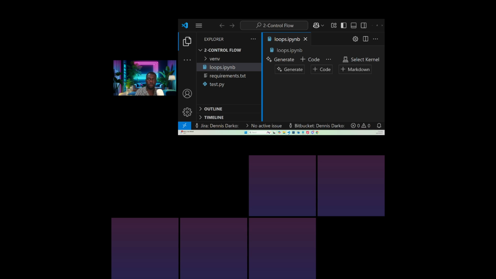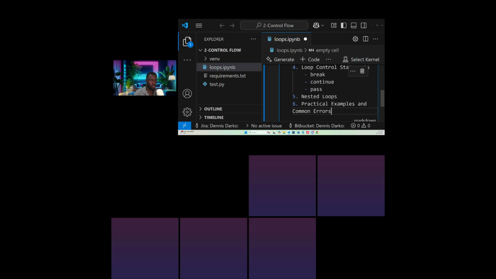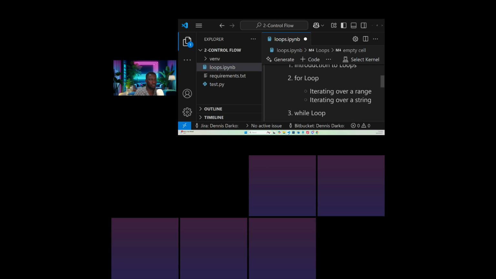Now, today we are looking at loops. And remember, we are still on control flow. Control flow has two stages. The first stage is conditional statements, and the second stage is loops. So today we are looking at loops, right? For us to work with loops, let me go through some little guides. For the loop, we are looking at iterating over a range, and iterating over a string.